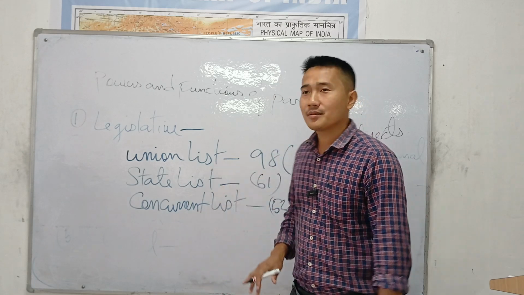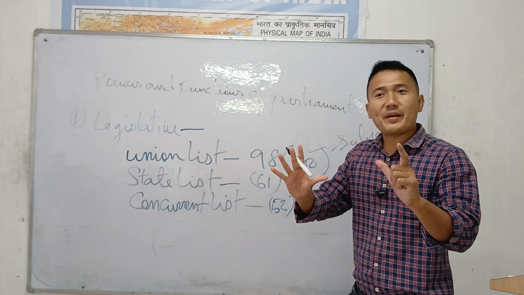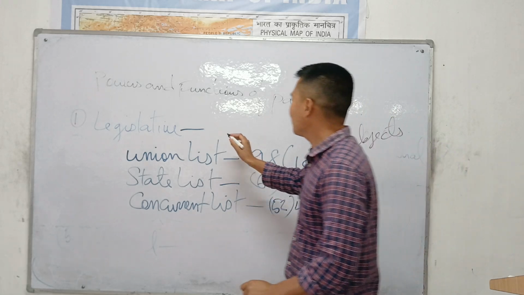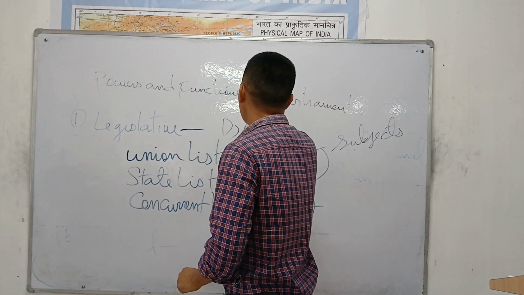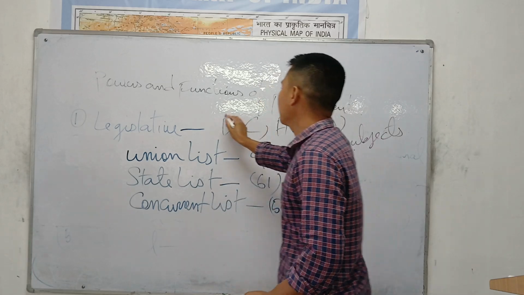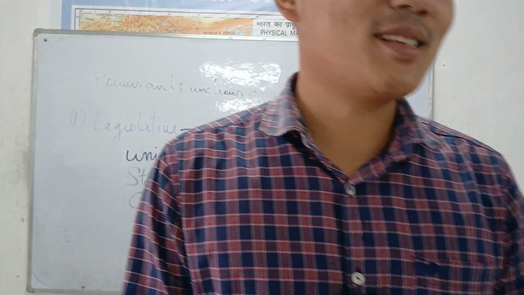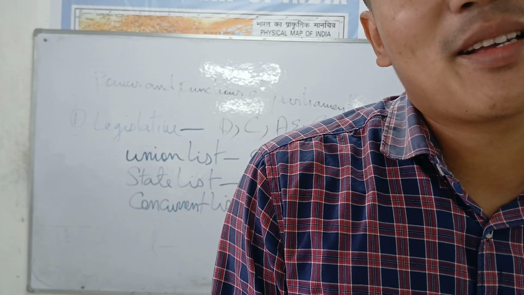So what is this? The most important topics or subjects, like defense, currency, atomic energy, foreign affairs, are kept in the union list, where only the parliament can make laws.